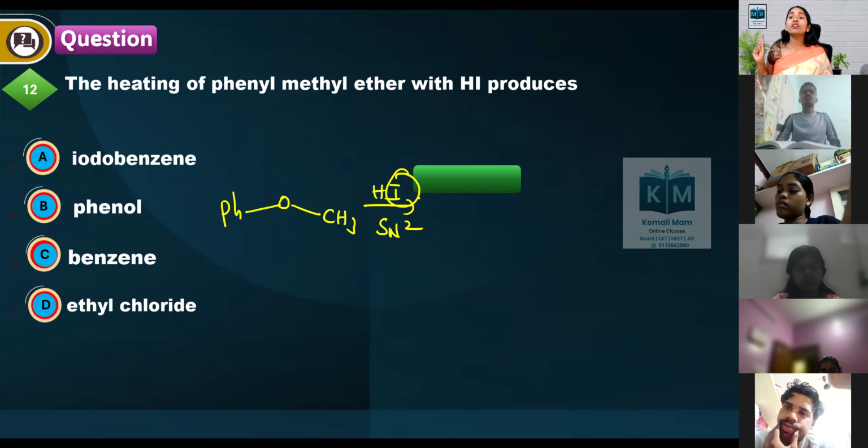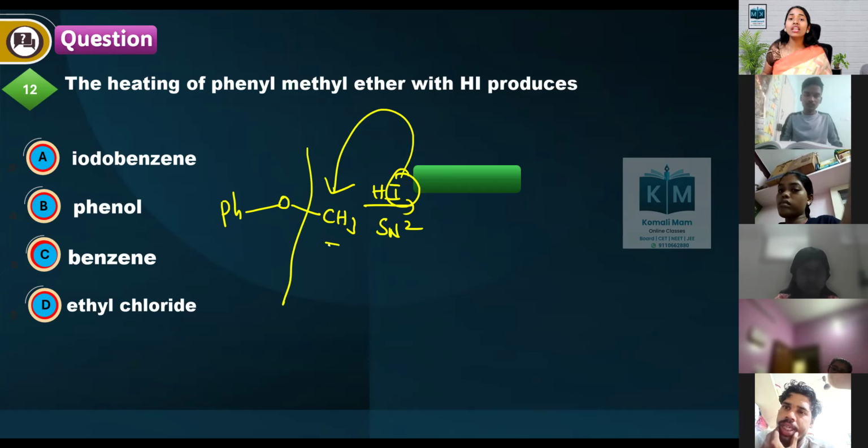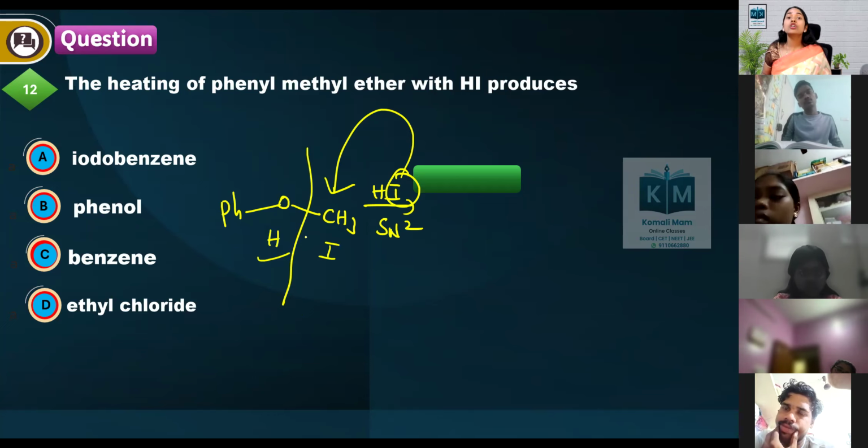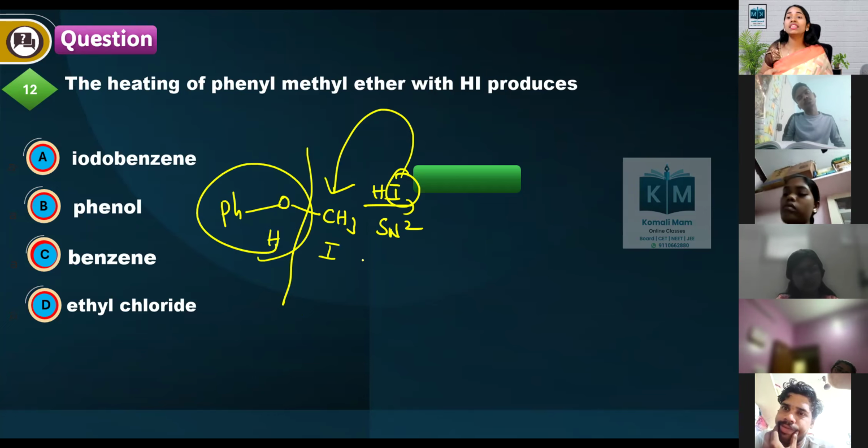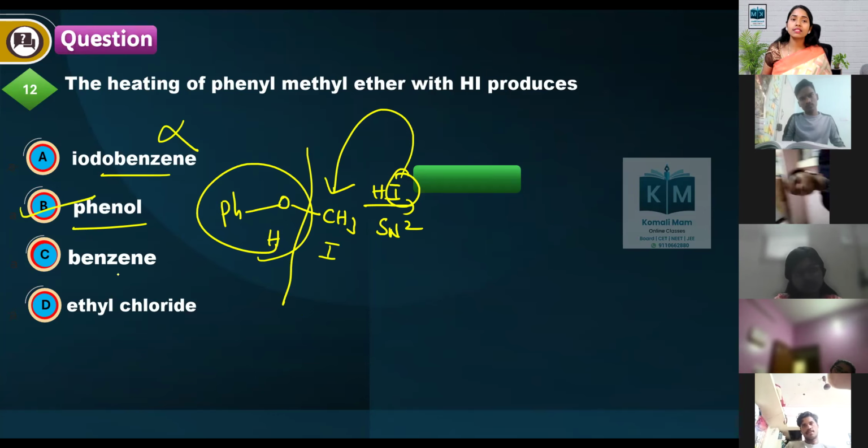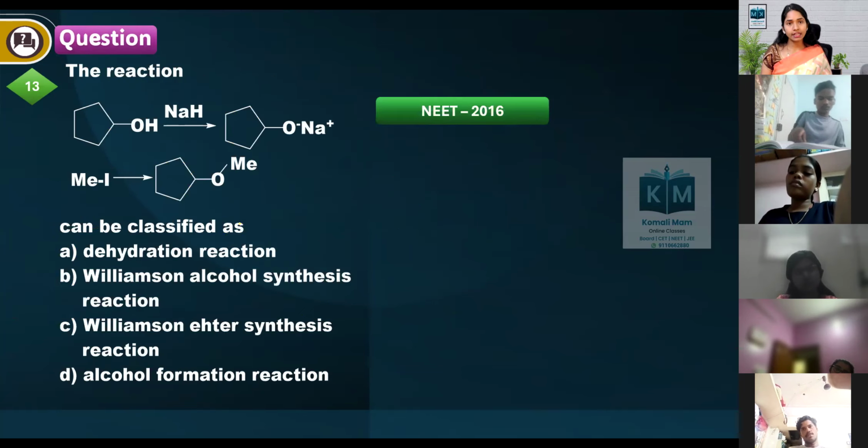The negative part of the species will go and attack the least crowded side. So iodine comes here, hydrogen comes here, and we'll get a phenol and a methyl iodide. So iodobenzene, wrong answer. Phenol, correct answer. Okay, option 2 is the right answer.